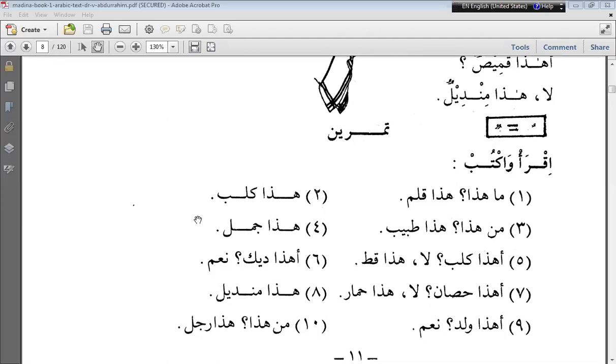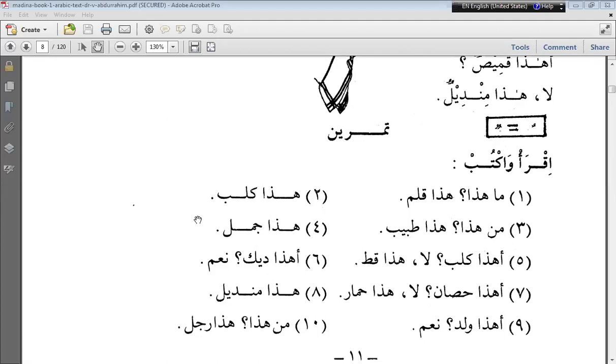It is not kalab, it is kalbun. قلب. There is a fatha on kaf, sukun on lam, and tanween with dhamma on the last letter ba. Kalbun. Haza kalbun. هذا قلب.